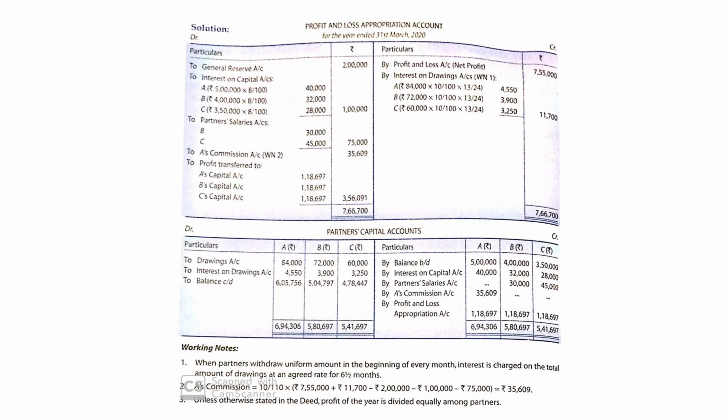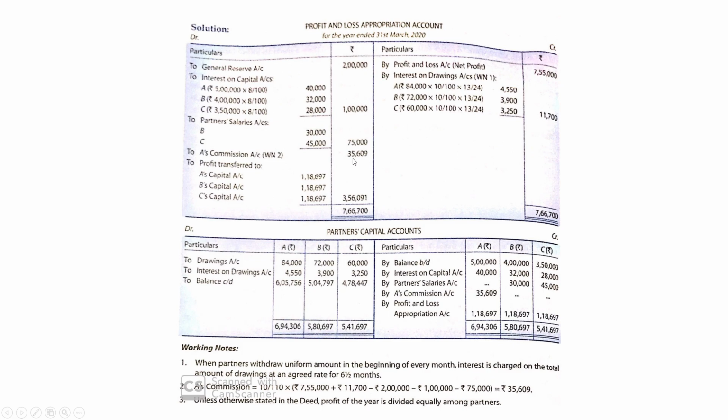Here is the profit and loss appropriation account. First we'll transfer the profit of the firm, which is 7,55,000. Then in the debit we'll write general reserve 2 lakh. Interest on capital will be calculated at the rate of 8%, which will be 40,000, 32,000, 28,000. This way 1 lakh. Partner salary, it is annual salary. So B and C will get 30,000 and 45,000, which will become 75,000.